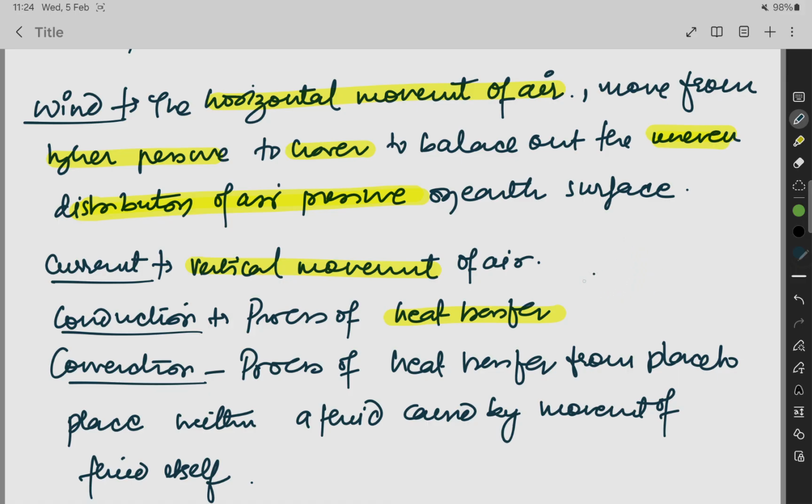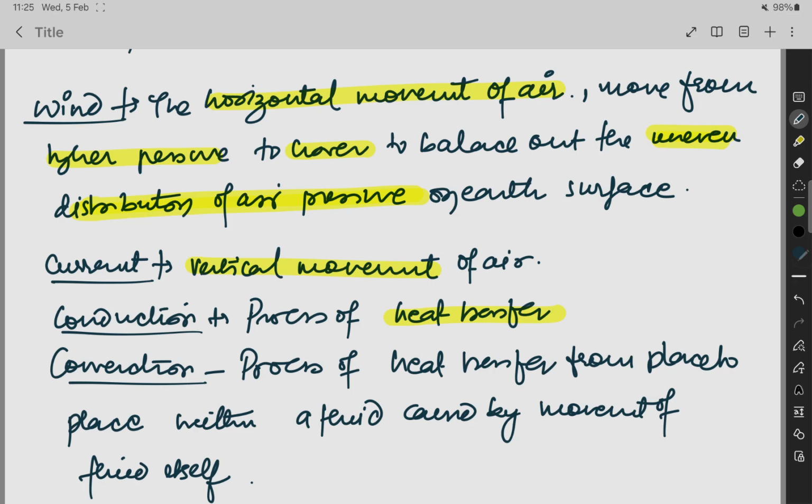Conduction and convection we all know from the science book: conduction is the heating up of the air, and convection is the heating up of the air layer by layer. Like a fluid which boils, the lowermost layer heats up first, then it moves above, the colder layer goes to the bottom, then it heats up and moves forward. In this way there is a cycle in which the fluid boils.